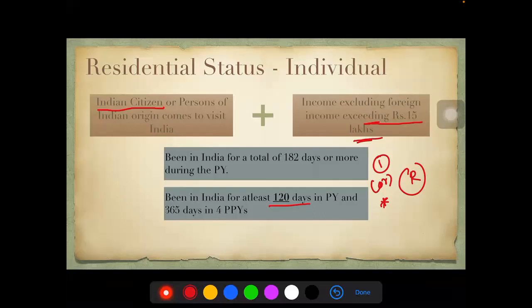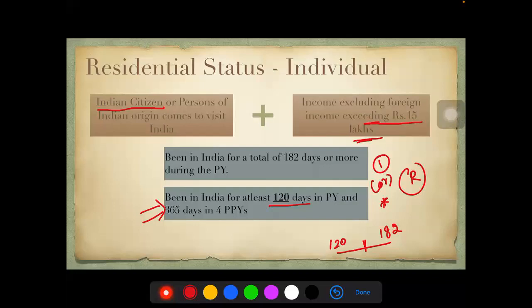Please remember, this condition was not there earlier. We only had 182 days. So now, if they are staying in India for 182 days or more, they are automatically resident. Because of this new amendment, if their stay happens to be in between 120 and 182 days, they will also be deemed as resident, or they will also be a resident now.